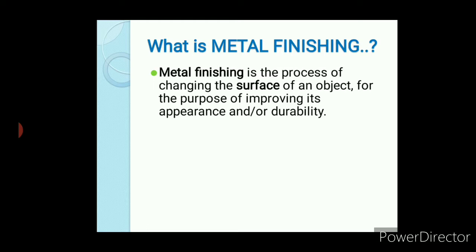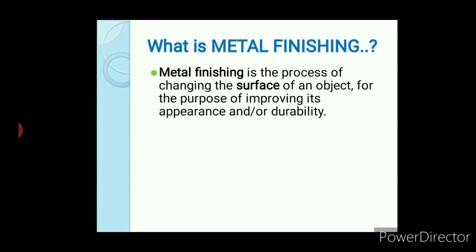Here we are making use of that property. Intentionally we are converting the surface metal from atomic form into some other form, and we are trying to protect the object. Or we may give a different property to the surface of the particular metal.